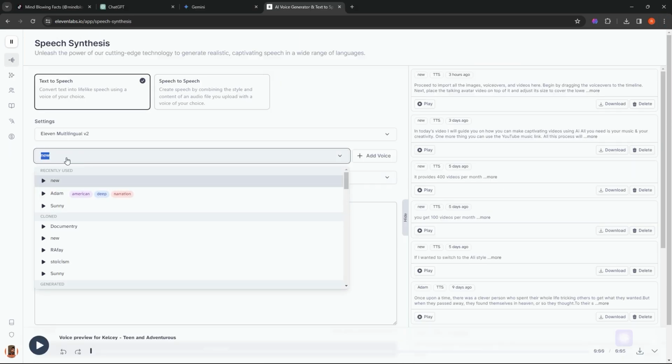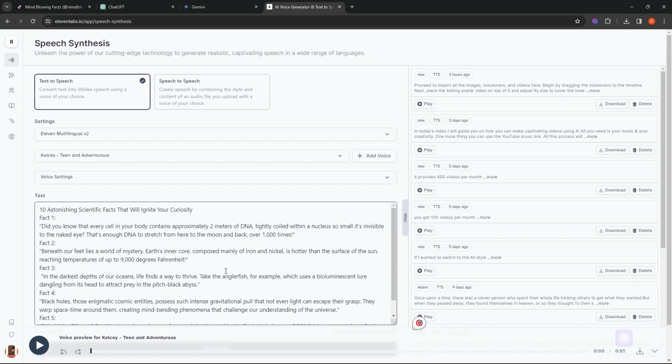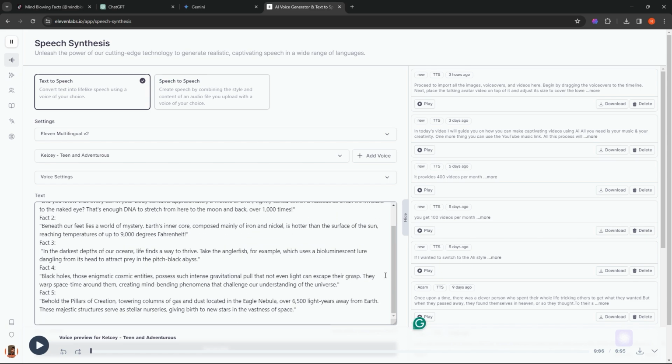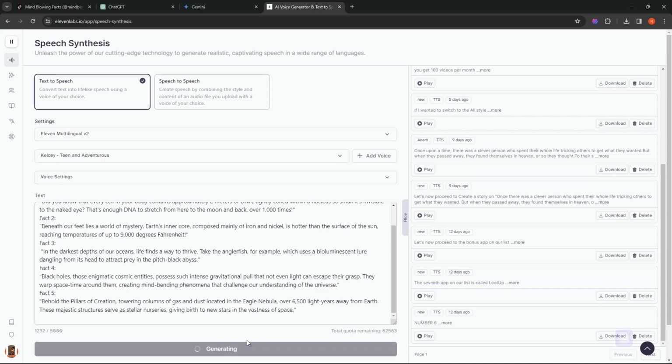Now, let's select the voice we want to use and paste the script. Alright, we finished generating the voiceover. Second step is done. Let me demonstrate how to create a talking avatar.